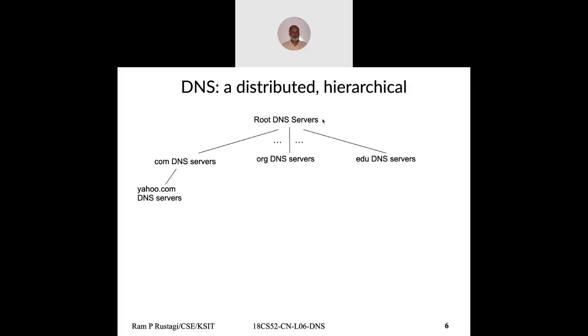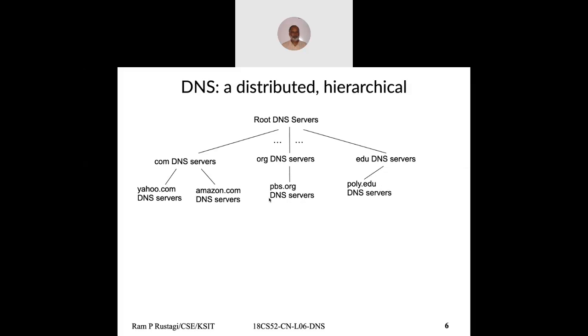So at the root, you have root DNS servers. Then below it, you have the top level domain name servers. Top level means like the .com server or .org, .edu. Now within .com for company, different companies would have their own servers like yahoo.com or amazon.com or google.com. Similarly, for org, there will be some site like pbs.org, PBS stands for Public Broadcasting Service, or even for edu, let's say Berkeley.edu, Stanford.edu, MIT.edu.